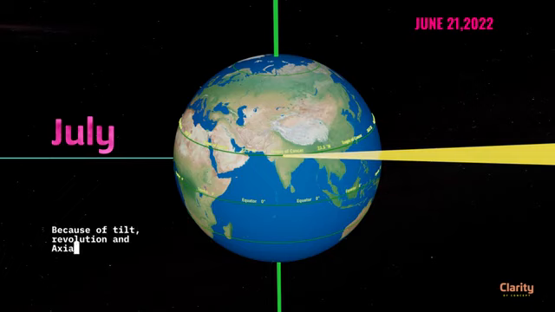Because of tilt, revolution and axial parallelism, this subsolar point where Sun appears directly overhead does not go any more northwards from this limit.